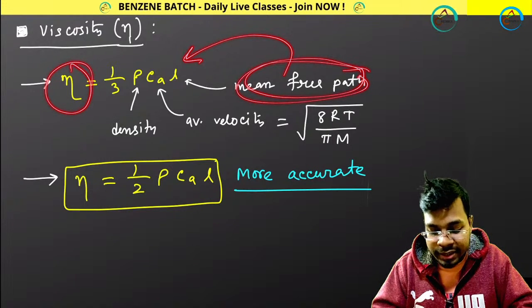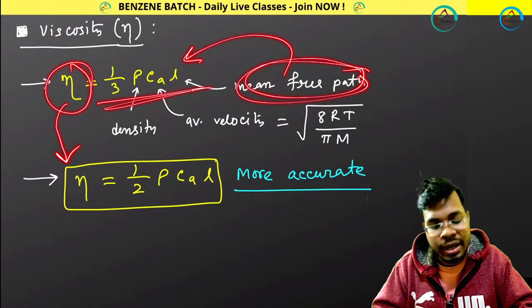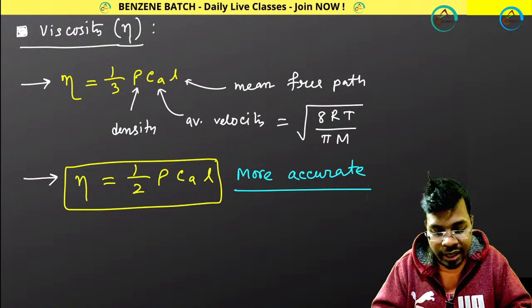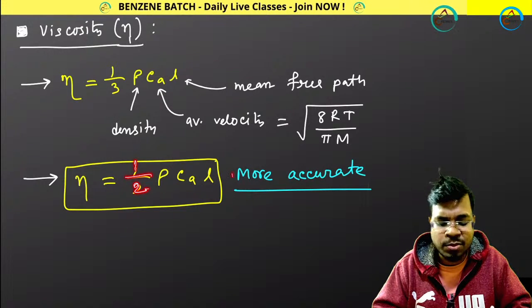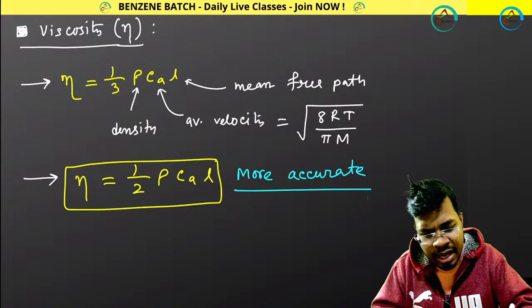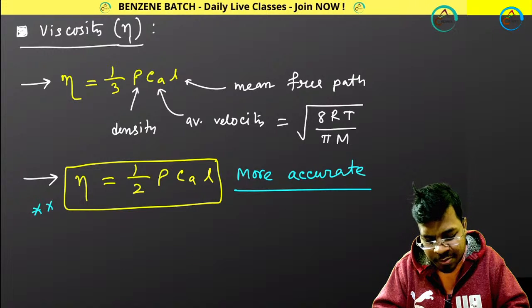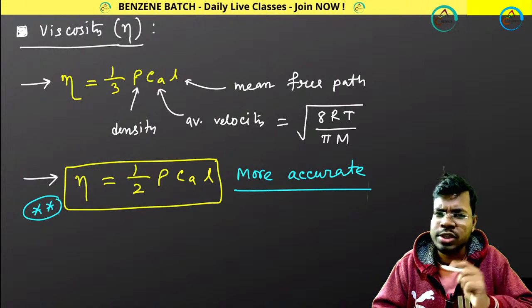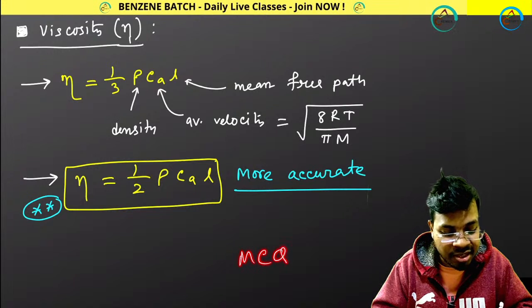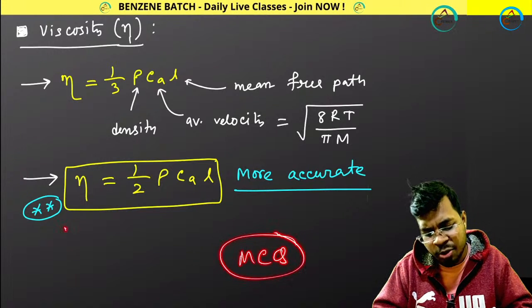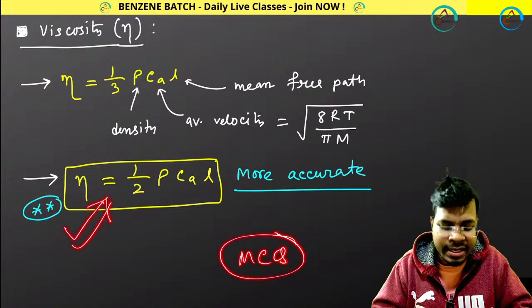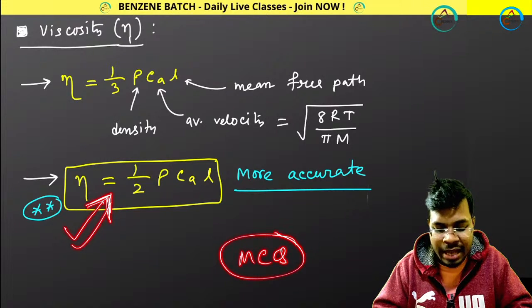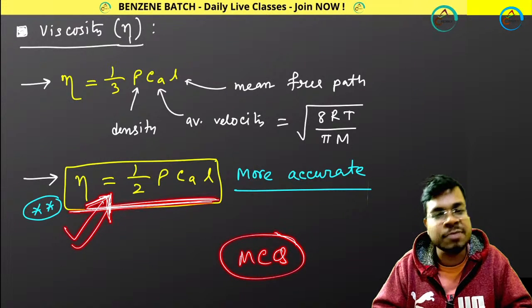But remember, this viscosity equation is not too accurate. Experimentally, it has been seen that if I put 1 by 2, that becomes more accurate. So whenever you are solving numericals, my recommendation will be to use this expression. But sometimes suppose you have an MCQ question. Here is the trick. You are solving this numerical using this expression, but there is no option that you are getting by using this expression.